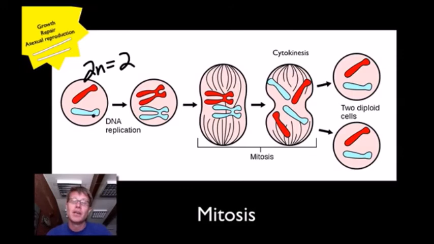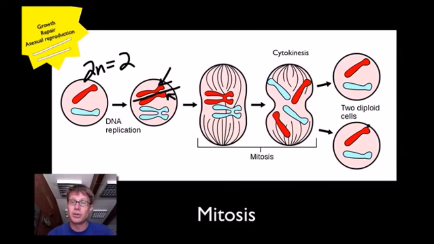So this would be our first parent cell. It'll then duplicate all of the DNA. So now we have this characteristic shape. It has 2 sides to it, and this side and this side are copies. That's what happened during the S phase. They'll then meet in the middle. They'll divide in half. So this would be our mitosis phase.